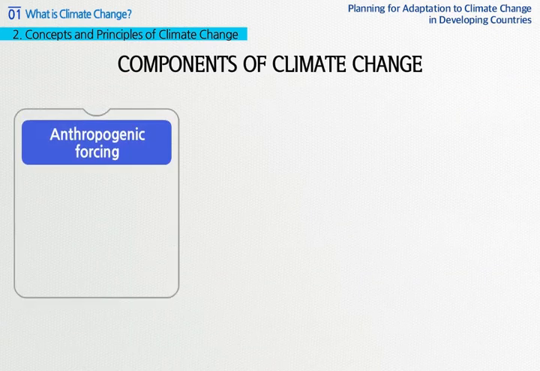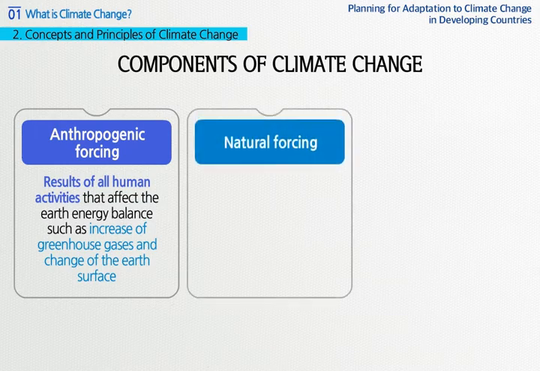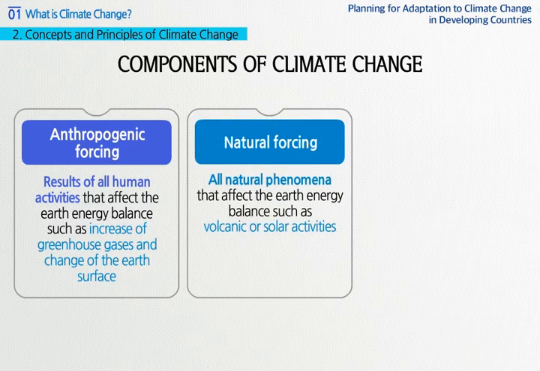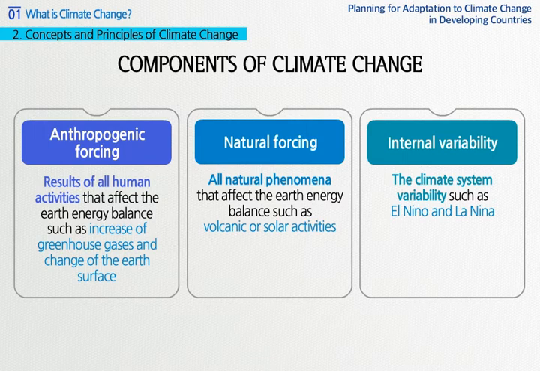This is because climate change consists of artificial force, natural force, and internal variability. Artificial force refers to the results of all human activities that affect the Earth energy balance, such as increase of greenhouse gases and change of the Earth's surface. Natural force refers to all natural phenomena that affect the Earth energy balance, such as volcanic and solar activities, while internal variability refers to the climate system variability, such as El Niño and La Niña.